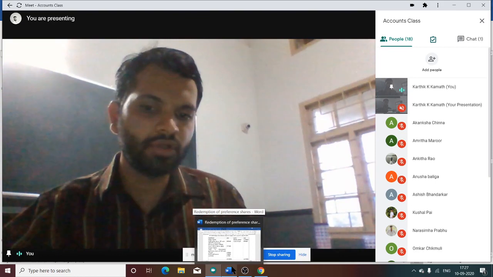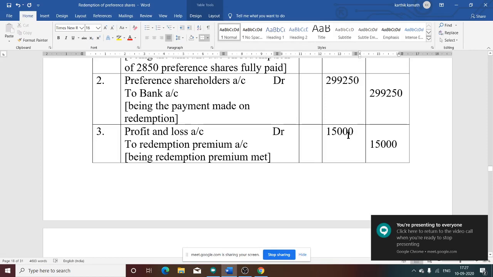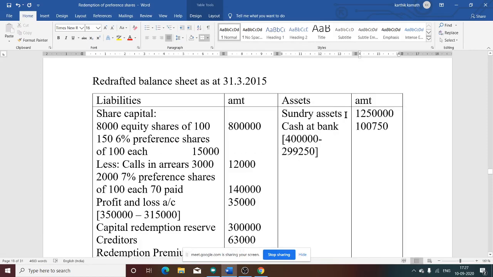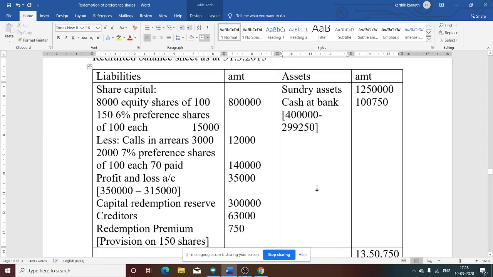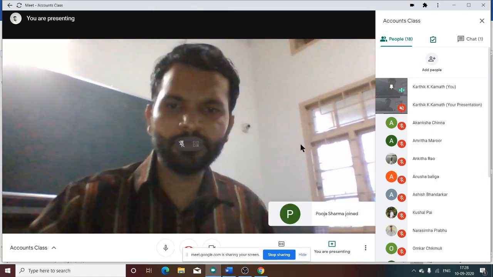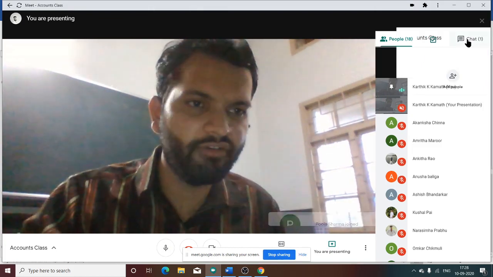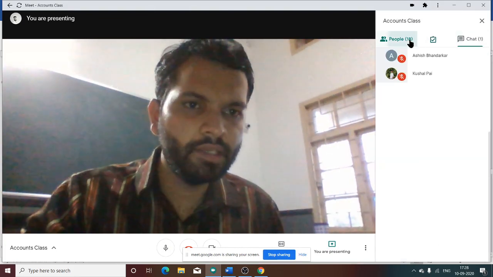Now if you see the question, you can easily transfer this amount to the liability side. On the asset side, sundry asset is 12 lakh 50,000. Now what about cash at bank? Cash at bank 4 lakh is given in the question, minus 2 lakh 99,250. For what reason have we deducted 2,99,250? Can anyone explain?